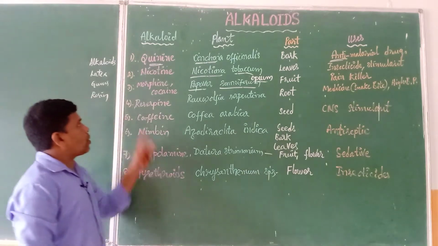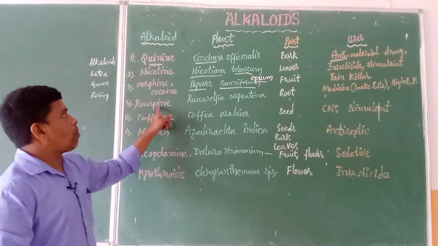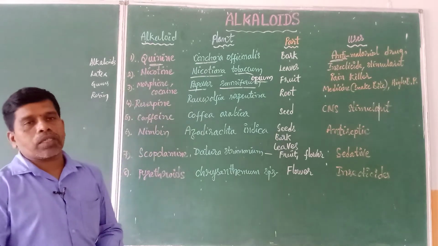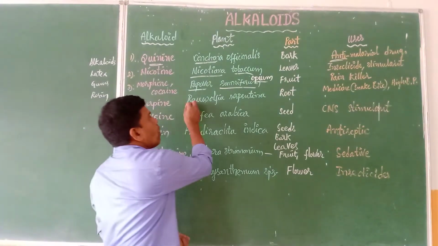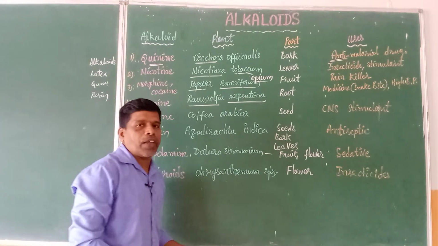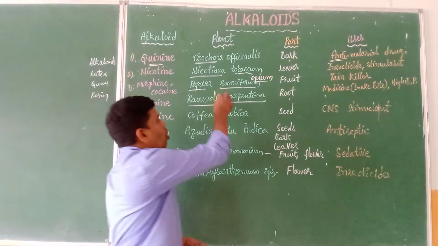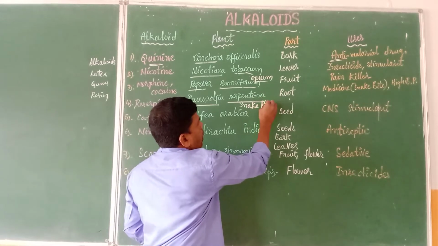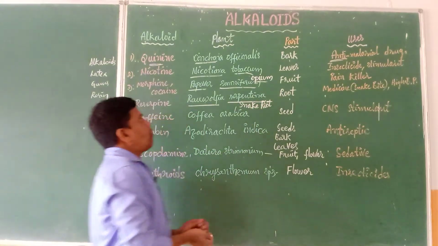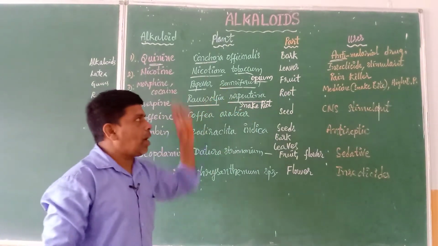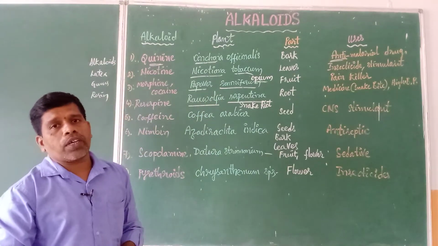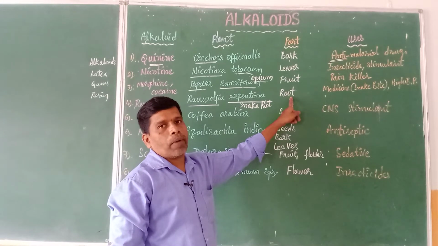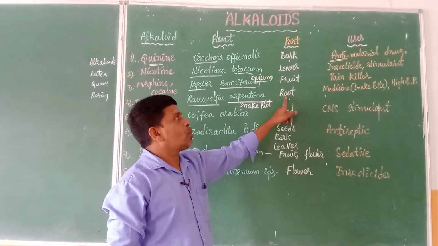Now moving to the fourth one, reserpine. The alkaloid name is reserpine. The scientific name of this plant is Rauwolfia serpentina. It is commonly known as the snake root plant. And which part of it stores reserpine? The root is useful, the underground part of the plant.